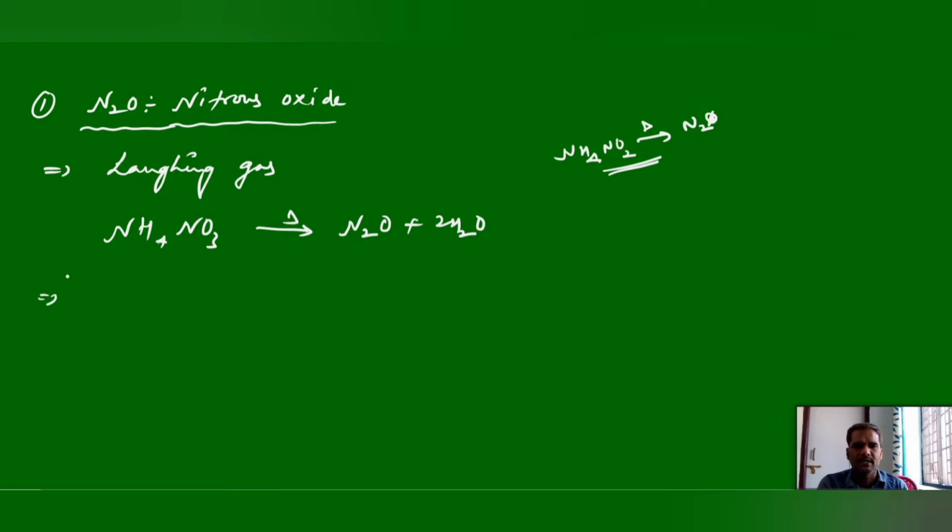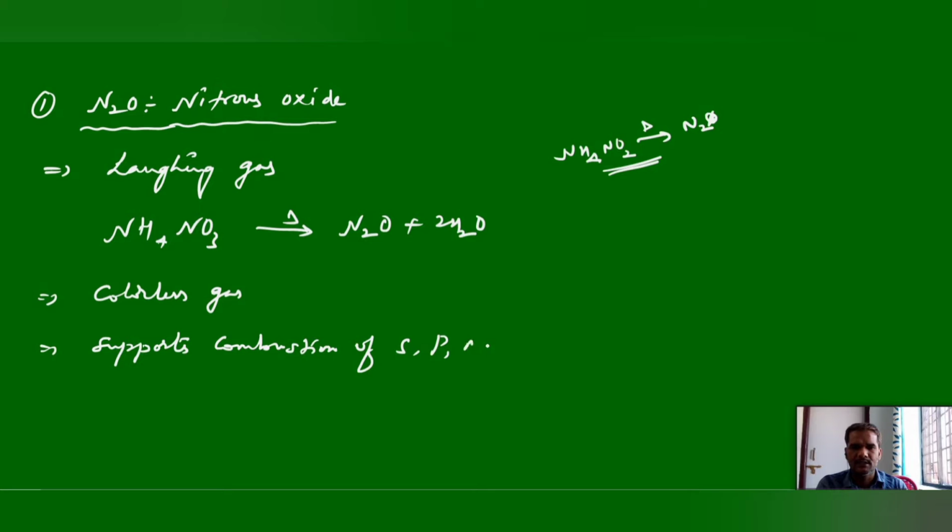Next, some other properties of this nitrous oxide. It is a colorless gas. And it supports the combustion of some metals and non-metals like sulfur, phosphorus, magnesium, sodium, etc. Like sulfur, if you treat it with nitrous oxide, it can give sulfur dioxide and nitrogen.